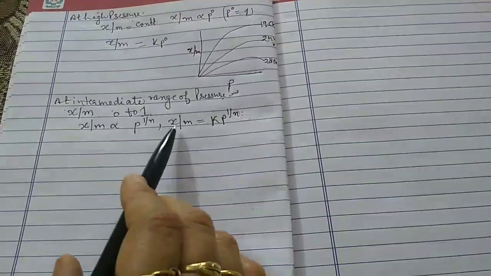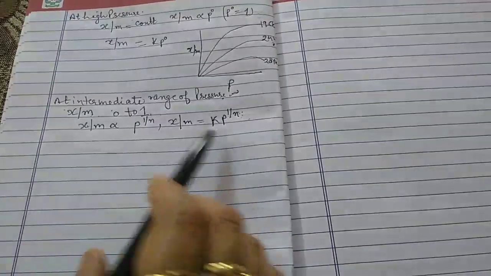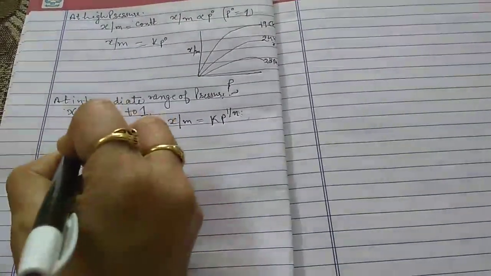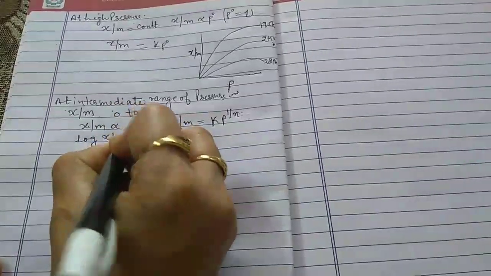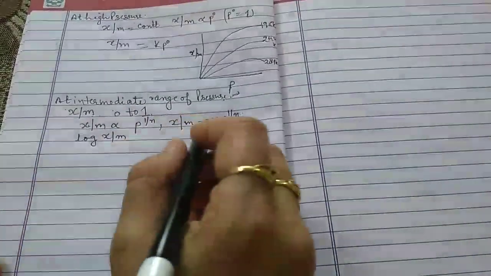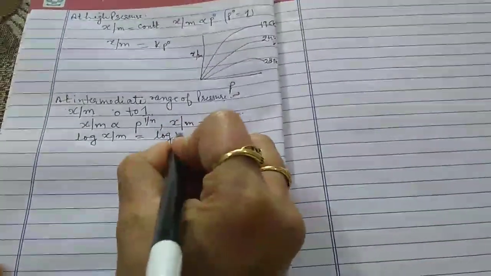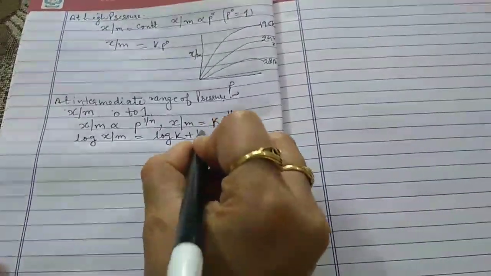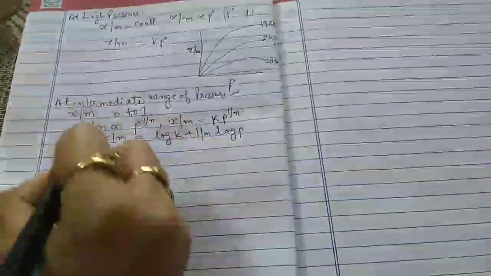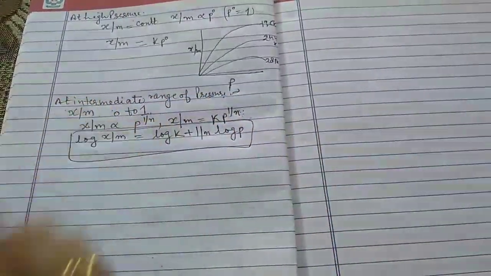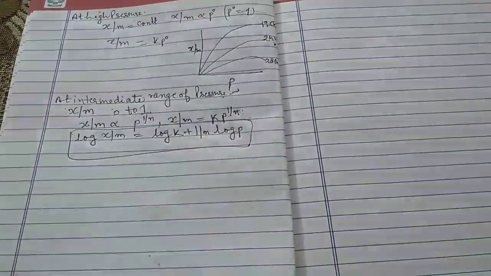The constants k and n can be determined by taking the logarithm on both sides. So log x upon m is equal to log k plus 1 upon n log P. This is the other form of the Freundlich isotherm at the intermediate range of pressure.